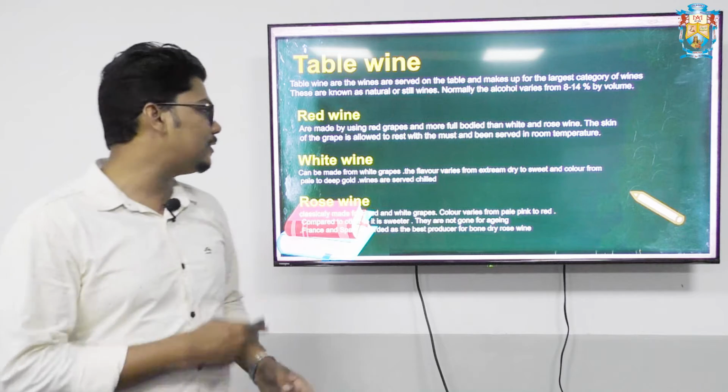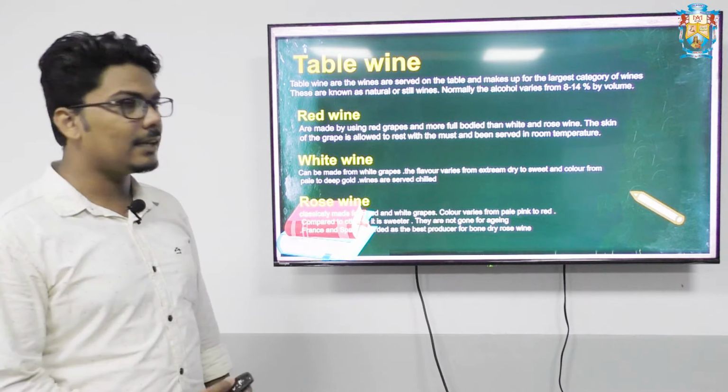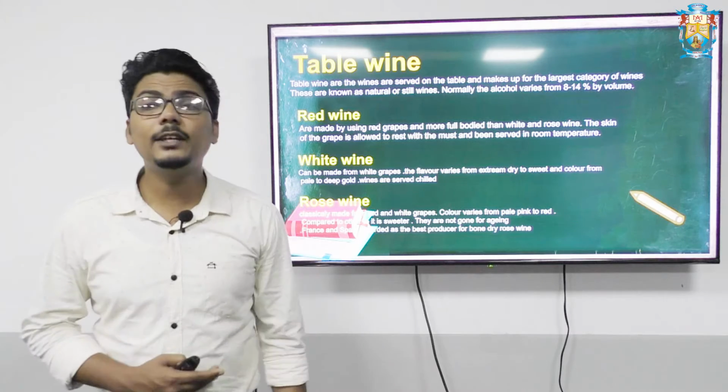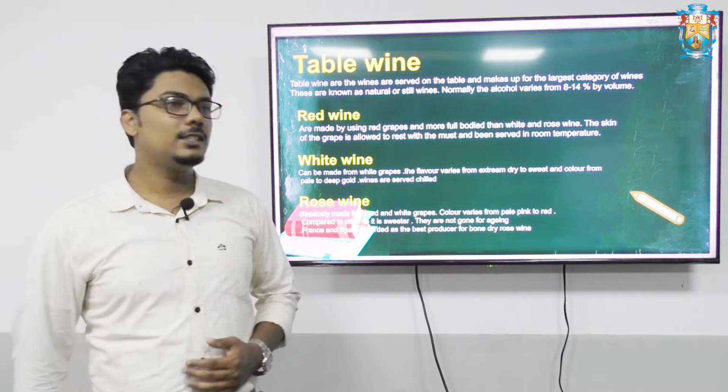So that is the way when we see a white wine, we can see wines are served chilled. So this is a very important factor. Here white wines are always served in chilled form.